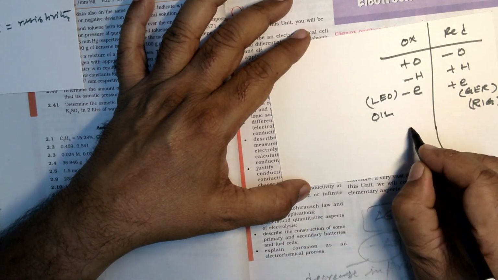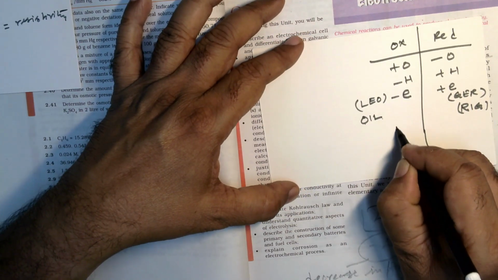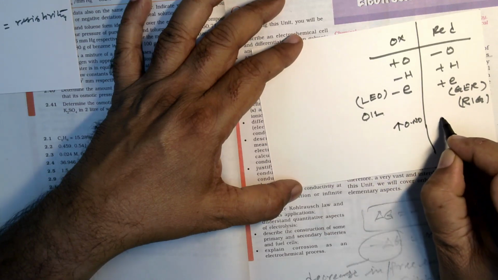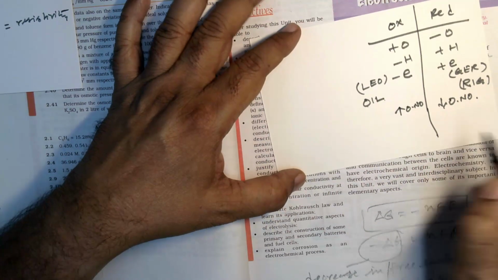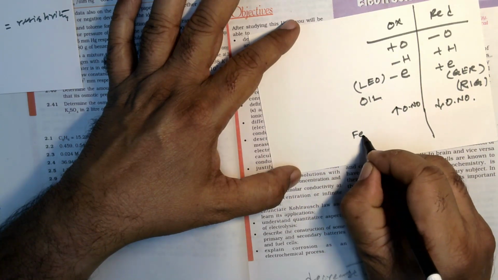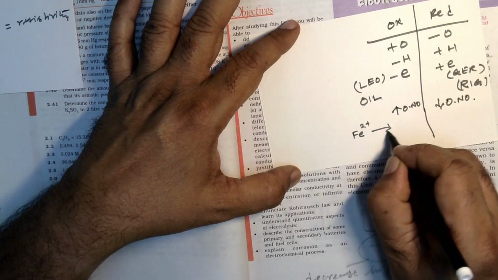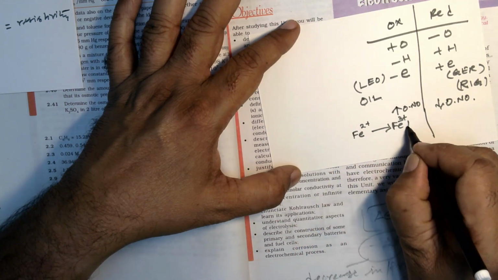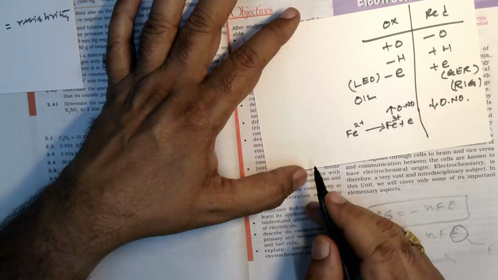Then in oxidation you have an increase in oxidation number, and in reduction you have a decrease in oxidation number. The simple way of remembering this is, for example, Fe2+ becomes Fe3+. Ferrous becomes ferric by loss of electron. This is the best way. So there is an increase in oxidation number.